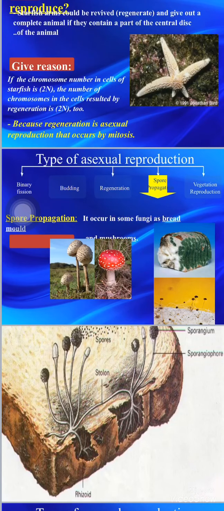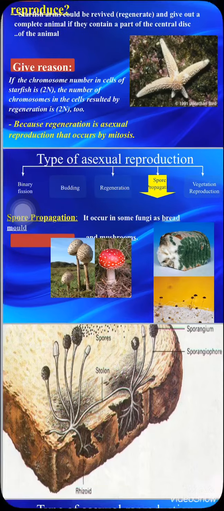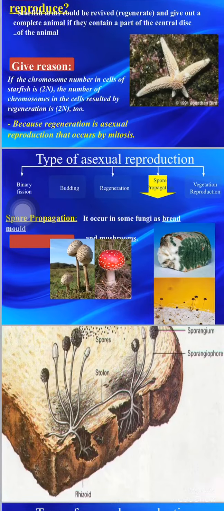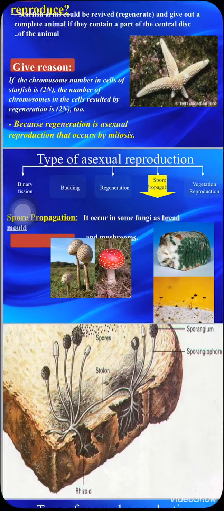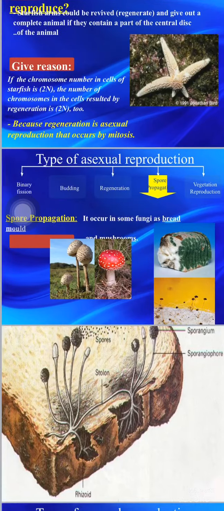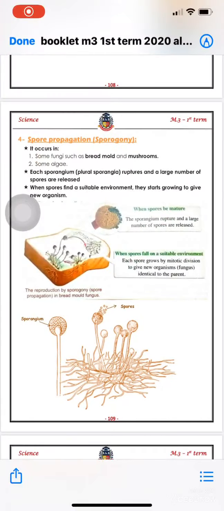The fourth type of the asexual reproduction is the spore propagation or sporogony. It occurs in some fungi as bread mold fungus and mushroom. How does it occur? What are the steps? Let's talk about it now. The spore propagation or sporogony occurs in some fungi as the bread mold fungus and mushrooms, also in some algae. Each sporangium, for example, in the bread mold fungus, the plural of it is sporangia, ruptures. What happened when the sporangium ruptures? A large number of spores are released from the sporangium.